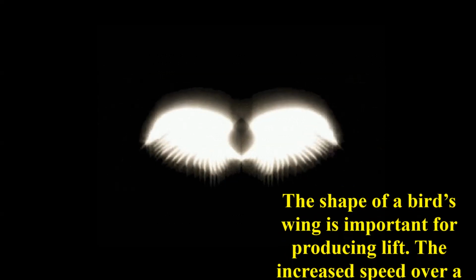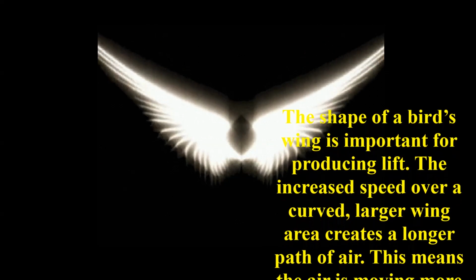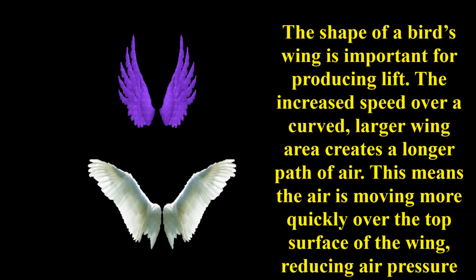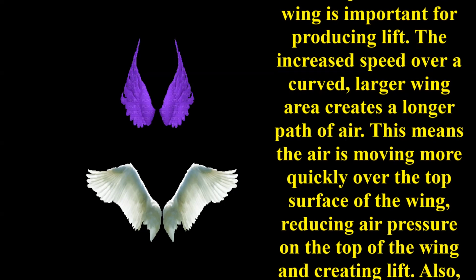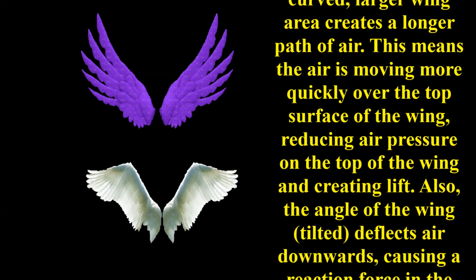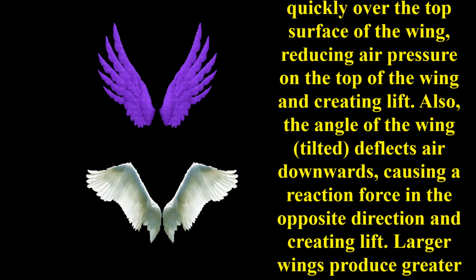The shape of a bird wing is important for producing lift. The increased speed over a curved, large wing area creates a longer path of air. This means the air is moving more quickly over the top surface of the wing, reducing air pressure on the top of the wing and creating the lift.